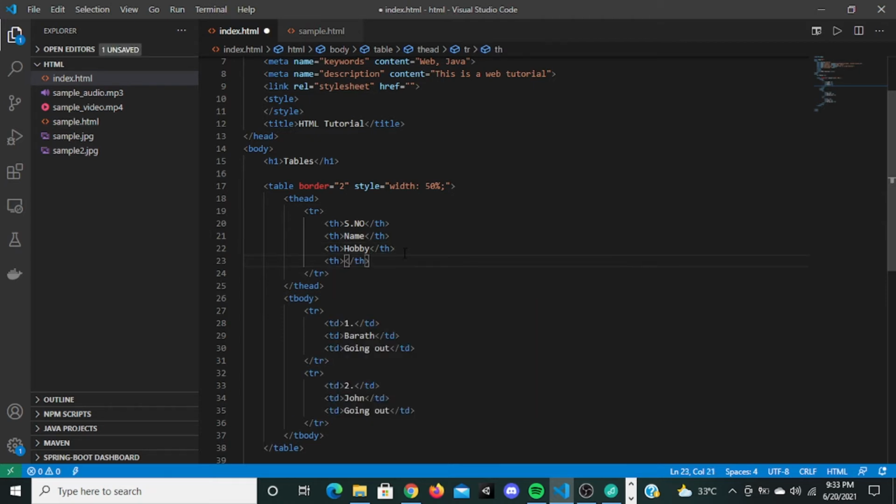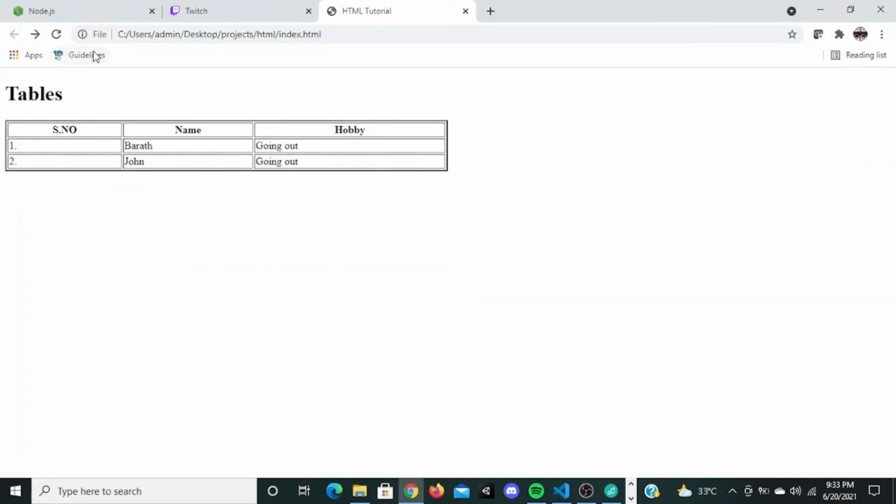So you're using th, and this is called phone numbers. People can have 2 phone numbers, right? So I'm going to give phone numbers. Now if I say here, stretch this column to 2, and save this, go here and refresh it, you can see phone numbers, but the column spans 2 columns right here.